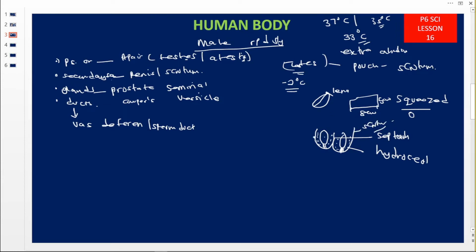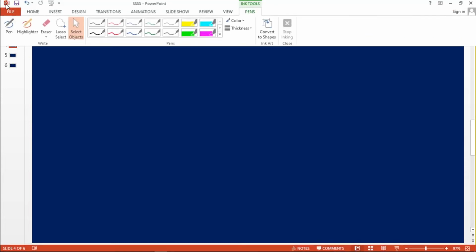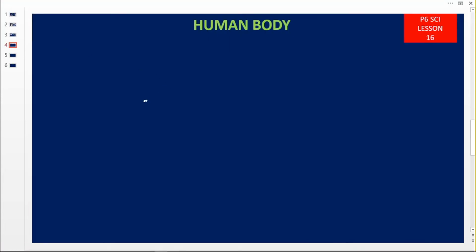Alright, we are now going to take a look at how we can put together all these glands, the ducts, and other secondary sex organs. So let us get another board, this board here. We are now going to learn how to draw this. We are going to draw them as found in a scrotum. So this is a scrotal sac. There are two testes, but I'm going to use only one here. This one I've drawn is a testis.